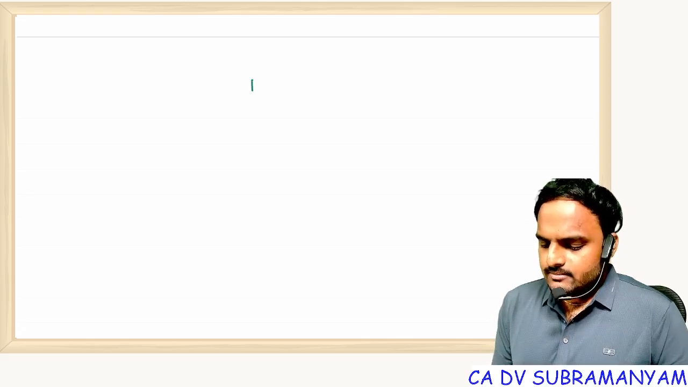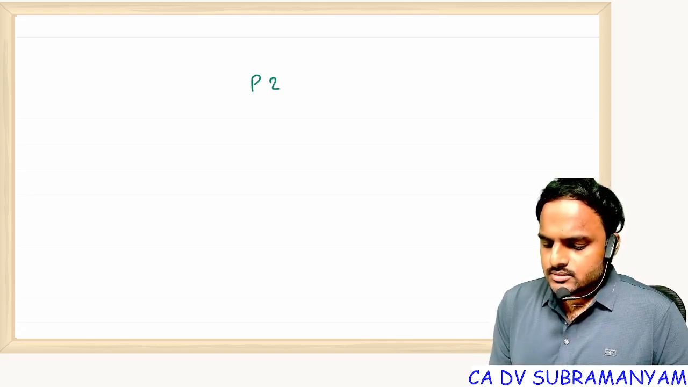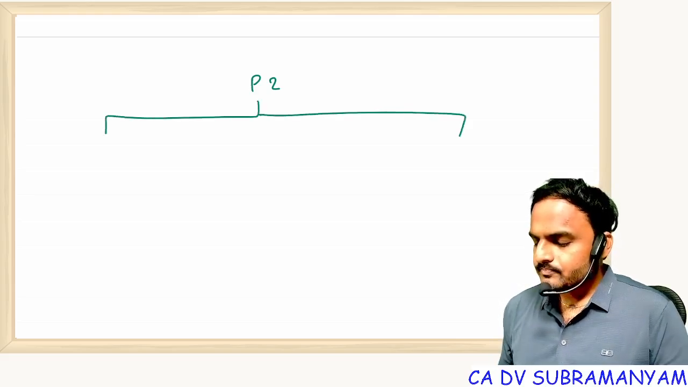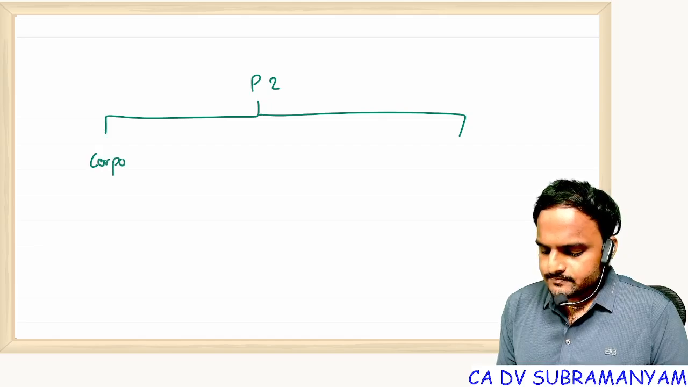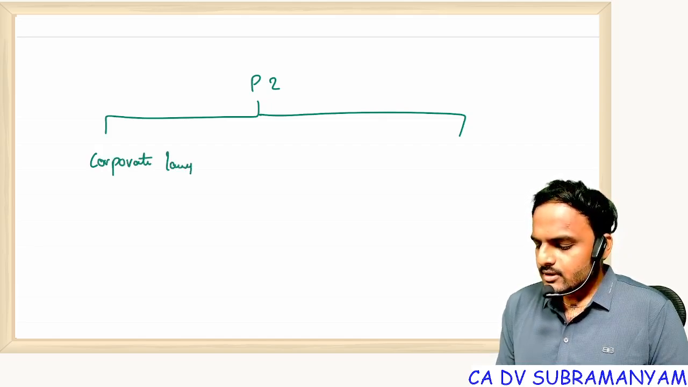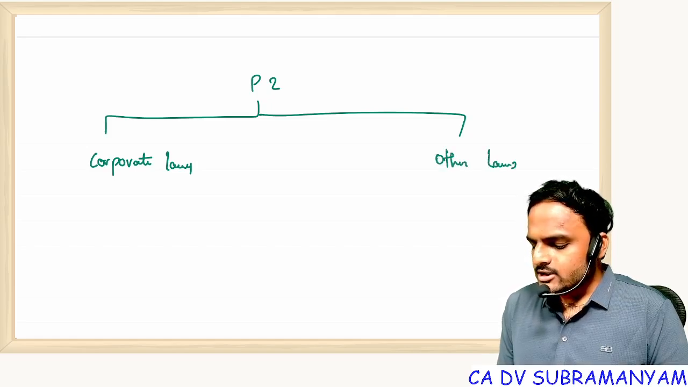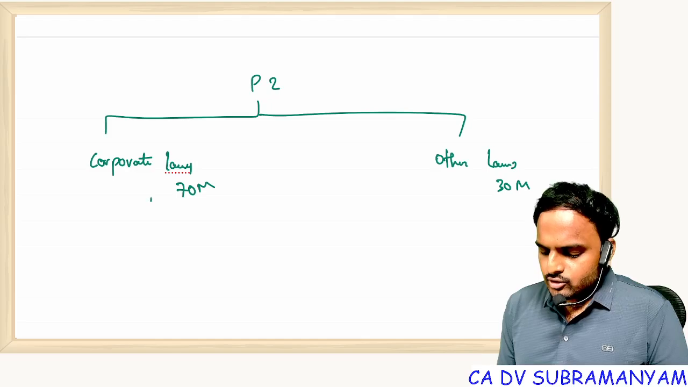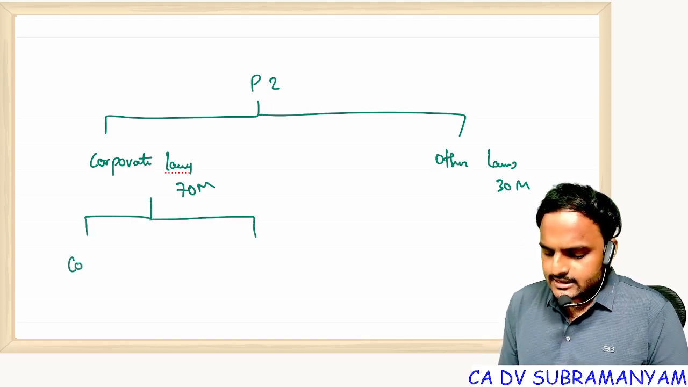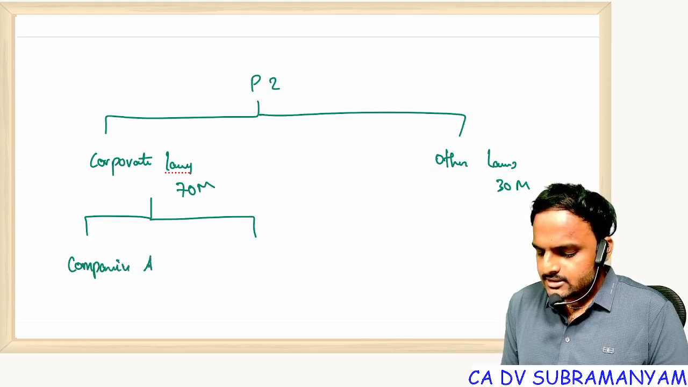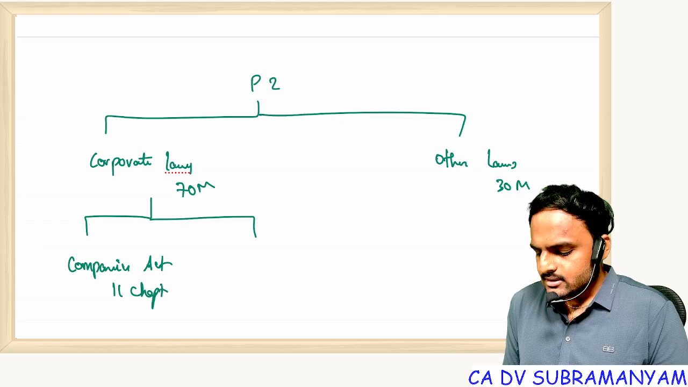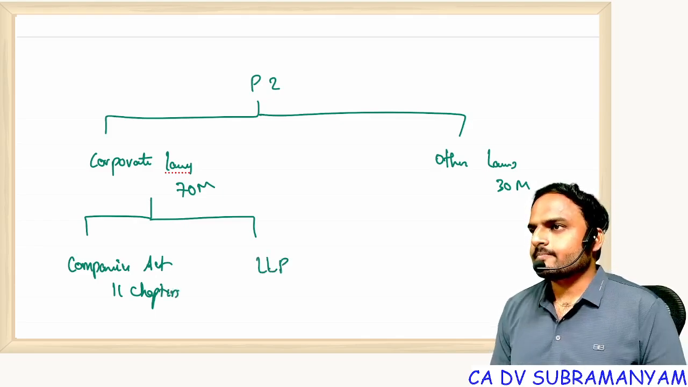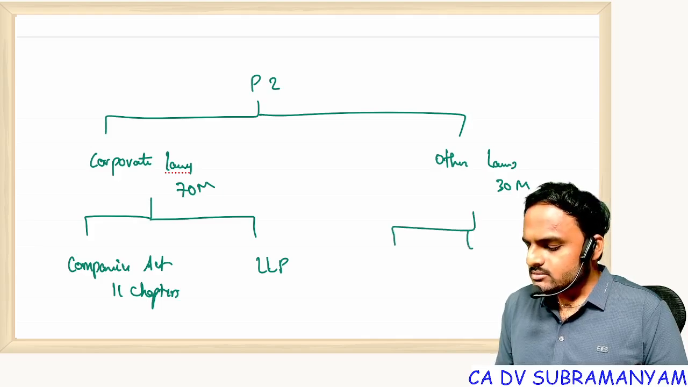So in paper 2 we have two branches. One is corporate laws, the other one is obviously other laws. The weightage of corporate laws is 70 marks, and the weightage of other laws is 30 marks. In corporate laws we have two concepts: one is the Companies Act, not the entire Companies Act, only 11 chapters, and the second concept is LLP. In other laws we have three concepts: General Clauses Act, Interpretation of Statutes, and FEMA.